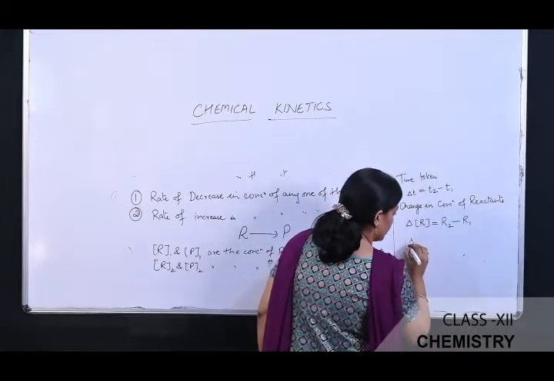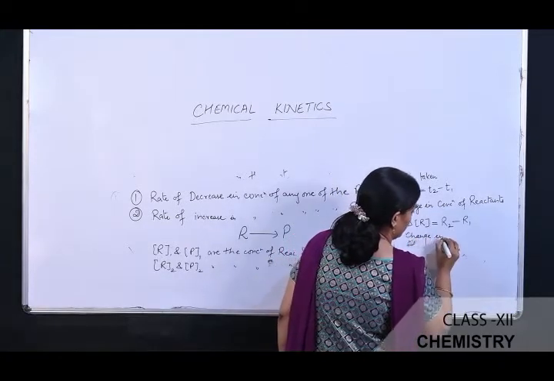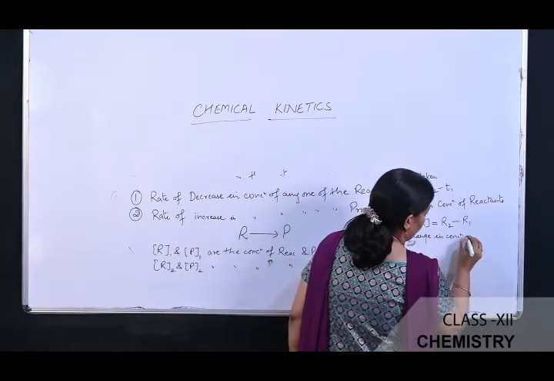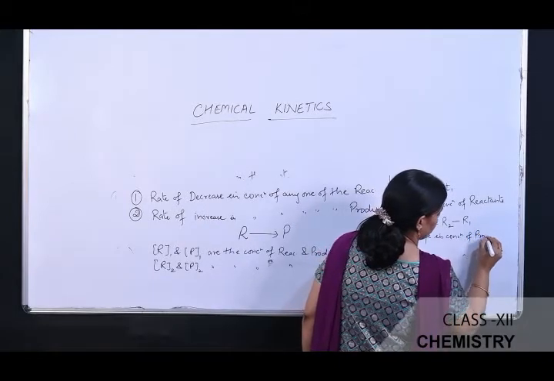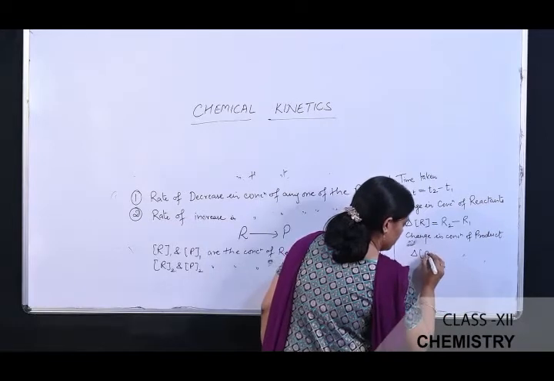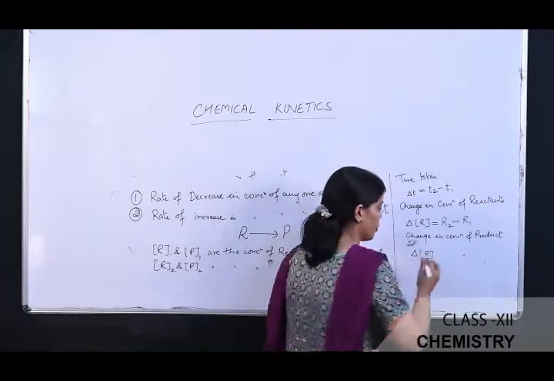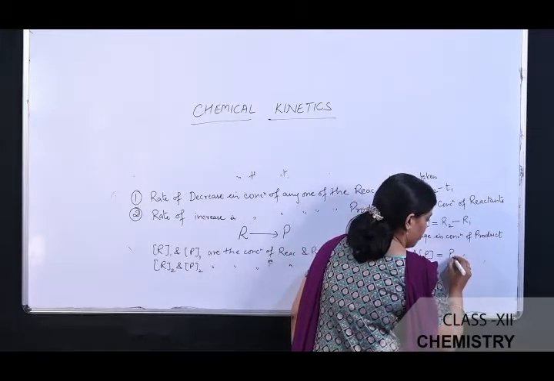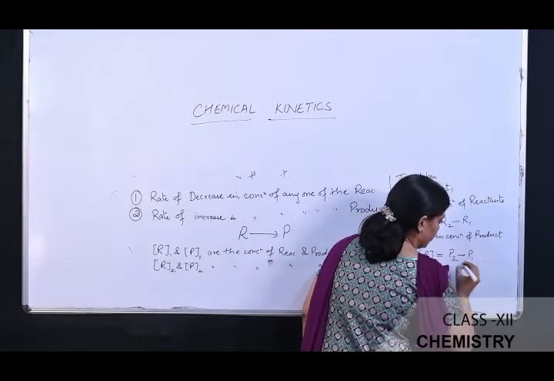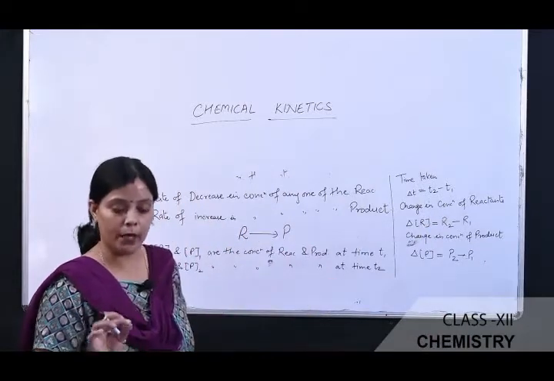Secondly, the change in concentration of product, that is delta [P]. The same way, this represents the change in the molar concentration of the product and is equal to [P]2 minus [P]1.